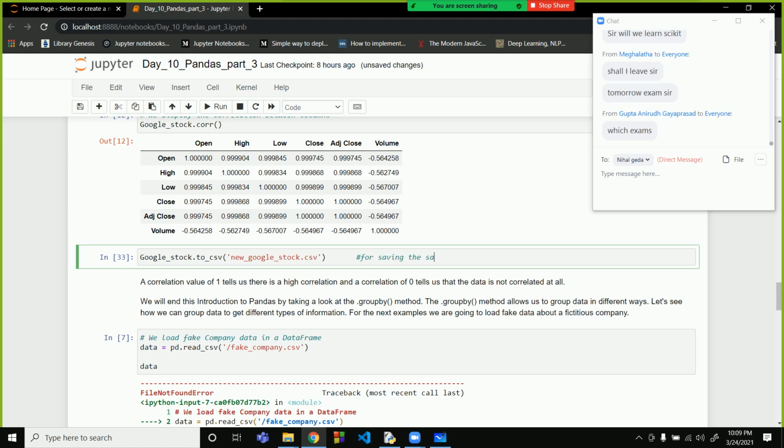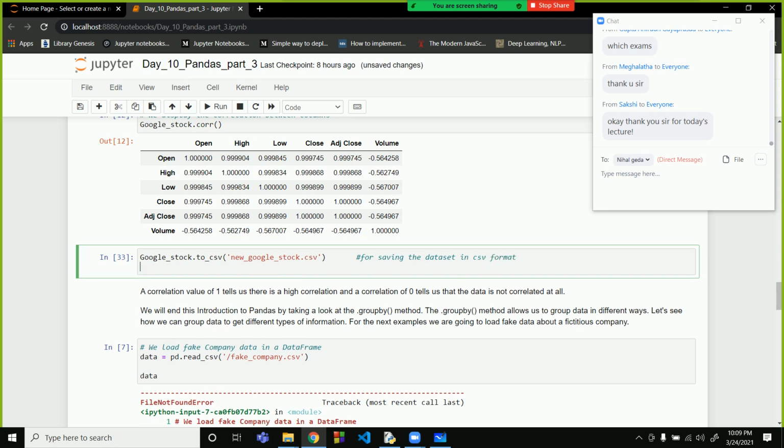Sir, can we also save it in the form of an image or something? Anything. There are more than hundreds of formats in which you can save, not only CSV. Wait, I'm showing you.